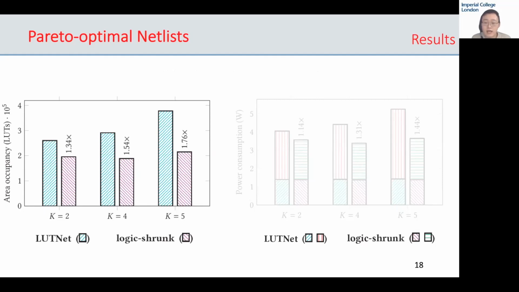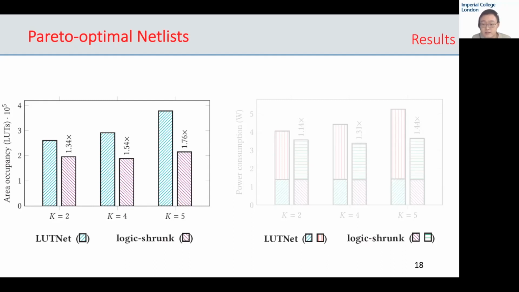We tuned the k values from 2 to 5 and captured the area occupancies of Pareto-optimal netlists before and after logic shrinkage. These netlists achieve the same level of accuracy as the baseline accuracy. The blue bars represent the Pareto-optimal pre-shrinkage netlists, with k fixed at 2, 4, and 5 for every LUT. The purple bars represent the Pareto-optimal post-shrinkage netlists, which were shrunk from k equals 2, 4, and 5, respectively.